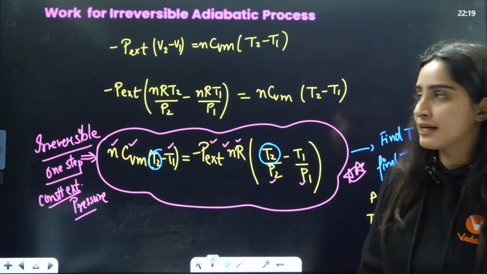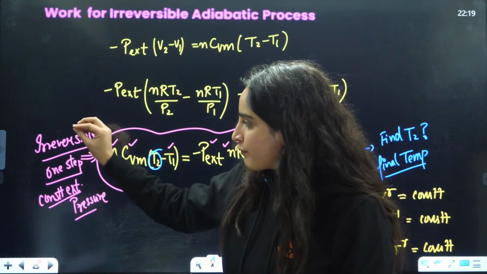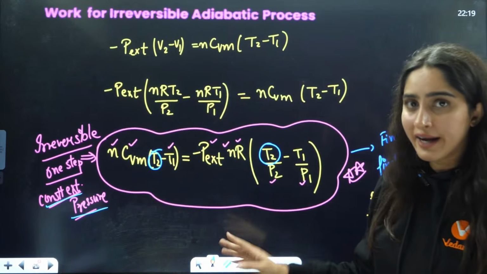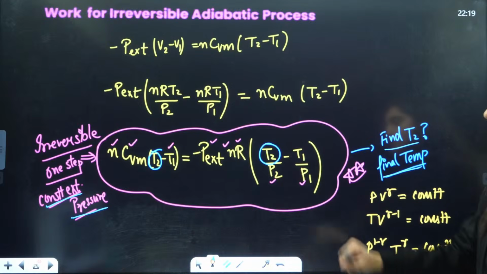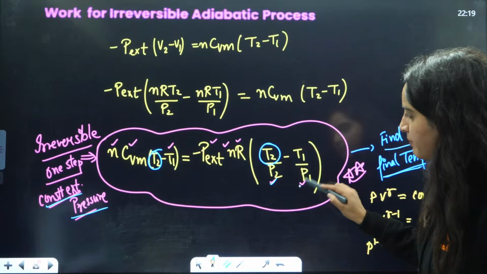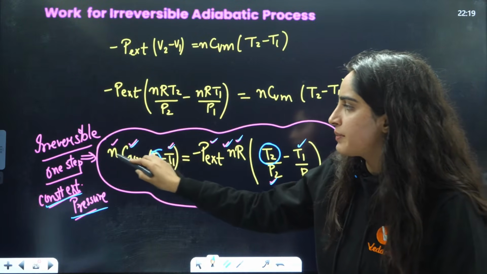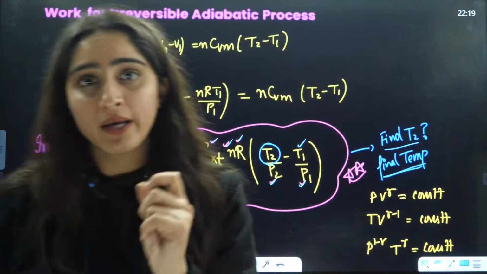So now let's see this here. If you want to calculate for an irreversible, one-step process, they will say constant external pressure. These are the hints that they will give you, right? Here, the final temperature T2 will be calculated by this particular method. This is T2, this is T1 by P1, T2 by P2. The other values will be given, and you have to calculate the value of T2 from here, right?